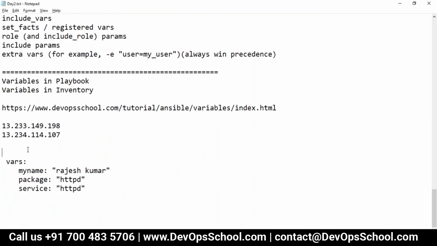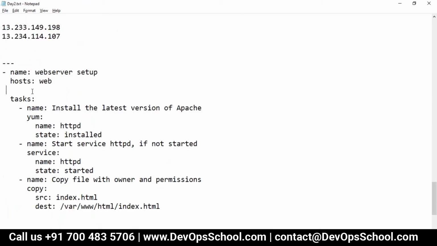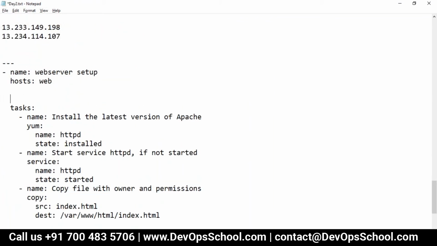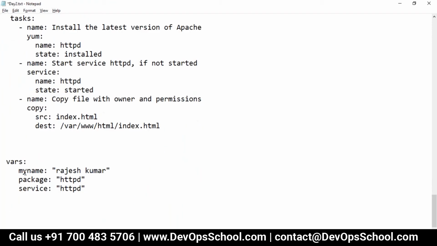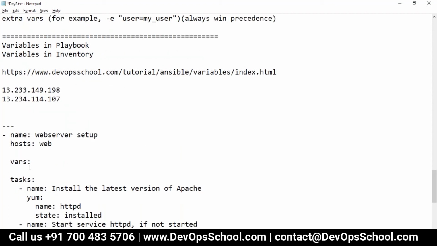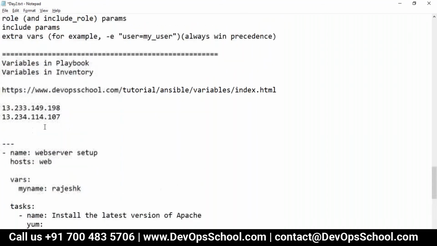Look at my screen, please. In the vars section, I introduce no tab, only spaces: vars colon, then name, Rajesh K, and package, httpd.